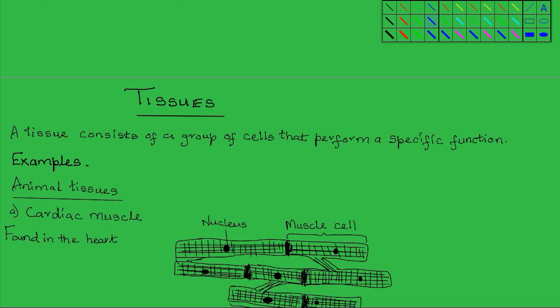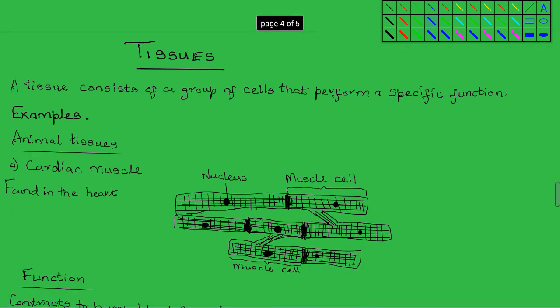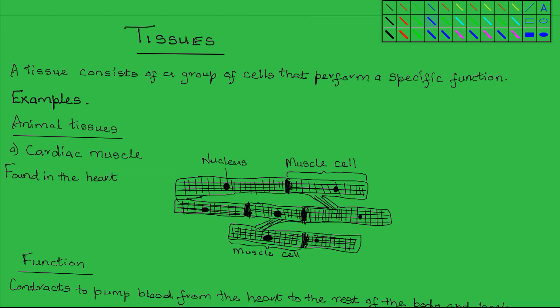Now, we can turn to tissues. What are tissues? A tissue is simply defined as a group of cells that perform one specific function.